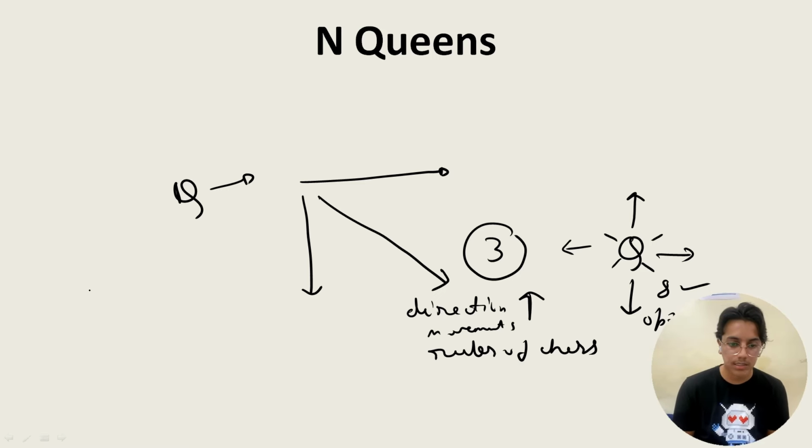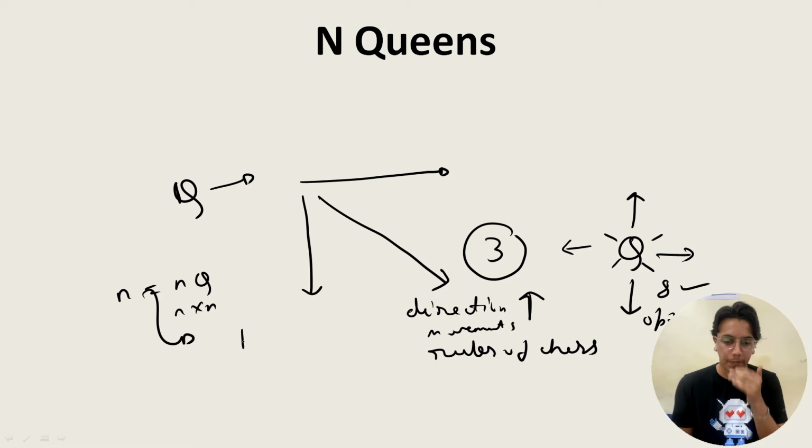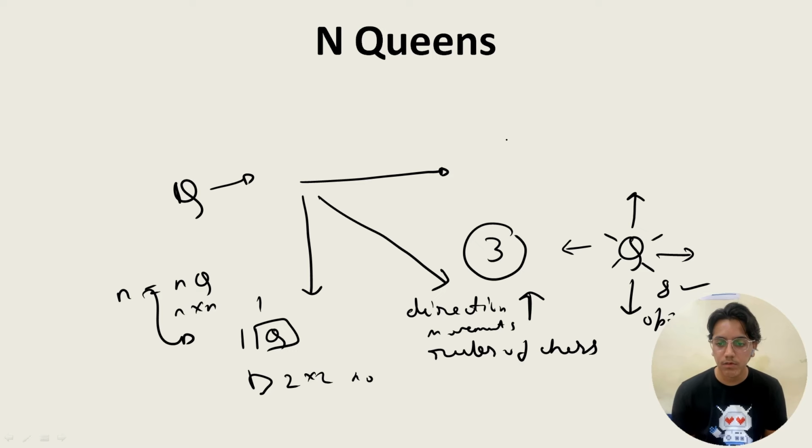Then next is, what is the minimum n that will be satisfied such that we are able to put n queens on an n cross n board? So minimum is 1 over here, like a 1 cross 1 board. So yes, we can put a queen. Next, 2 cross 2, no, we cannot. So the next minimum is 4, 5, and so on. So either a board of size 1 cross 1 or greater than or equal to 4, then only we can put n queens on an n cross n board.